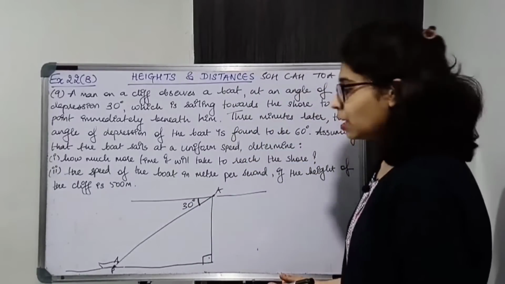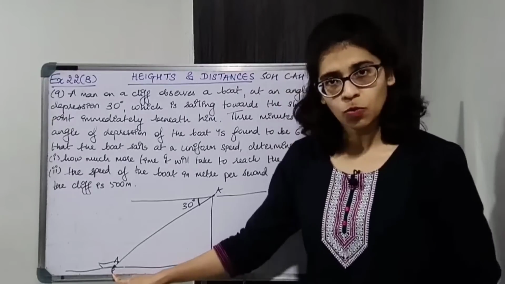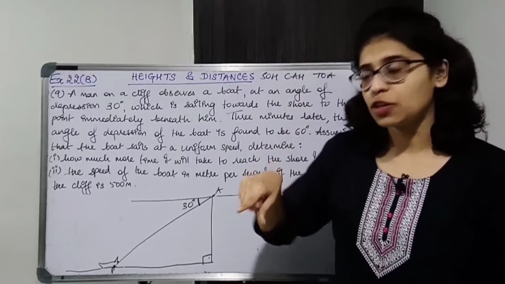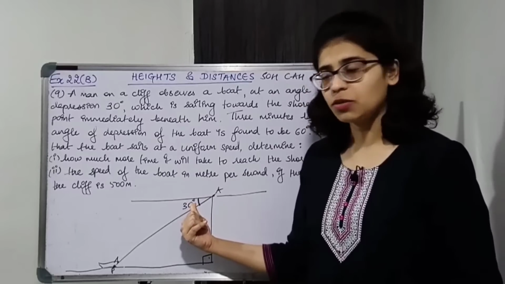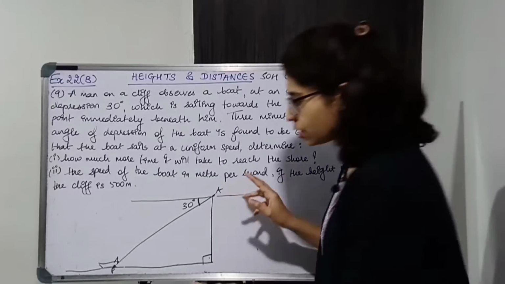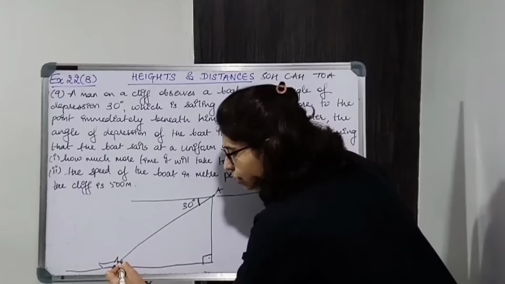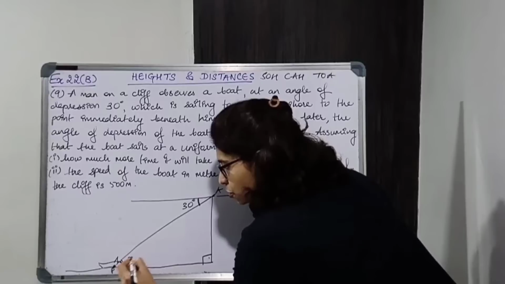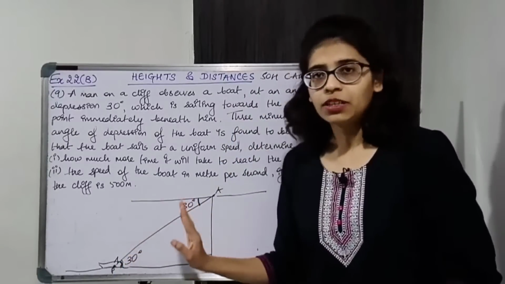So from point A, when he is observing the boat in the water, the angle of depression is 30 degrees. Now we know the angle of depression is equal to the angle of elevation. That is, if you observe the boat at point P from A, then the depression is 30 degrees, and if you switch the places, if you are observing A from P, then P has the line of sight, this is the horizontal, so this becomes the angle of elevation. We know the angle of depression is equal to the angle of elevation. We have learned this at the beginning of the chapter. So this is 30, so this will also be 30.